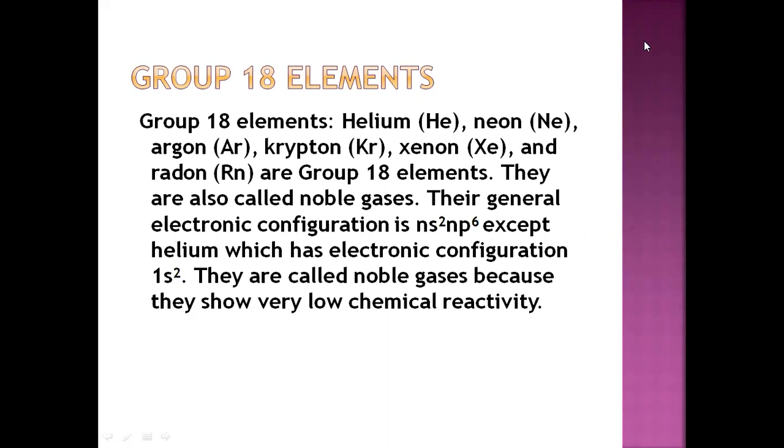The general electronic configuration is ns2 np6 except helium. Why helium? Because it has the electronic configuration 1s2. Two electrons are there in the entire atom. That is why the electronic configuration will be 1s2. So it does not follow the group electronic configuration. It is kept as an exception, or above the family.